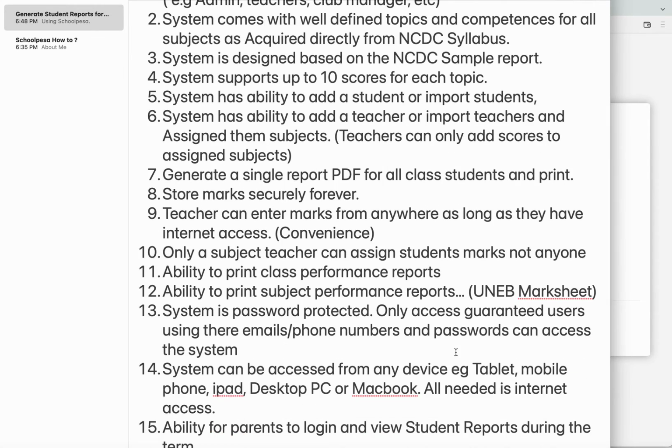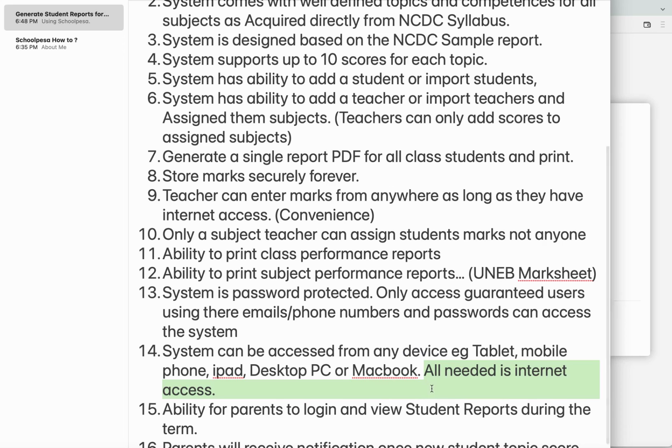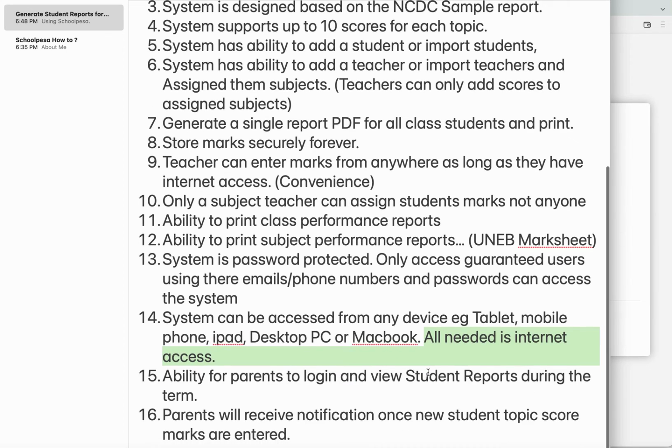Number 13 is that our system is password protected. Only the users who have access to the system can log in. If you don't have a password, you cannot log in, because you are not granted access. Number 14 is that the system can be accessed from anywhere, from any device, as long as the device has internet access. You can access it from a tablet, mobile phone, iPad, desktop, MacBook, from any device.